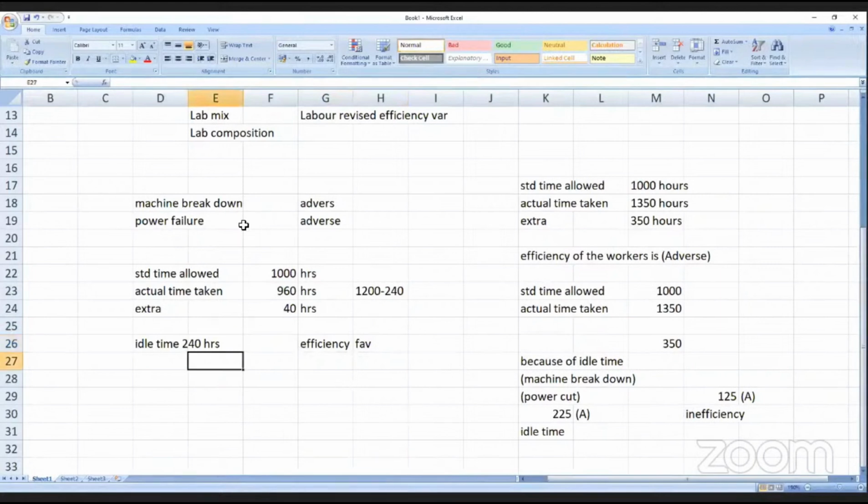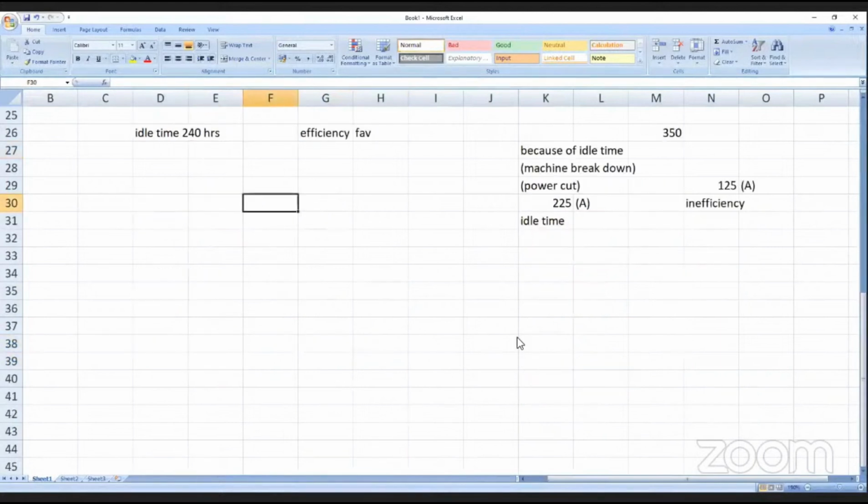Now, if you break down all this: first labor cost variance, labor rate variance, labor efficiency variance. This is total, that is, it includes both idle time and workers. Now, either one you can split. Labor efficiency variance is because of workers.